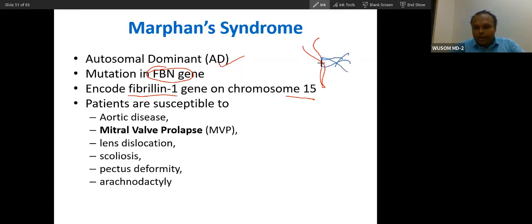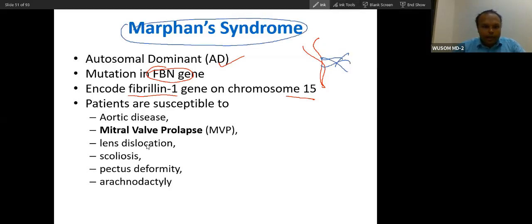So what will happen if there is a mutation in the fibrillin gene? Elastin will not be able to bind, and that is why Marfan syndrome leads to a problem of elastin defect. As you know, elastin is present in high quantity in large vessels. That is why there is aortic disease. The aorta can rupture in such patients, based on the severity of the disease. If the disease is severe, the patient dies of aortic rupture.